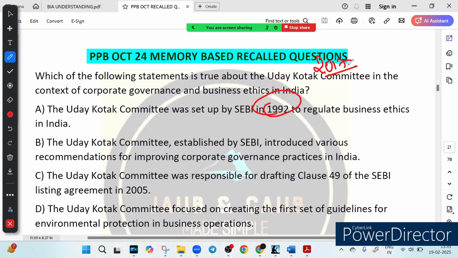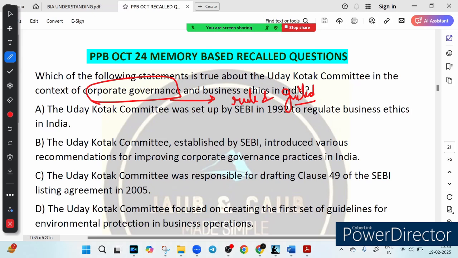Think of corporate governance as the rules and guidelines. So when we talk about corporate governance, what does it mean? It means rules and guidelines that ensure companies act responsibly and fairly. So the Uday Kotak committee was created to suggest better transparency, better accountability and ethical practice. This committee was formed in 2017, so this option is wrong.